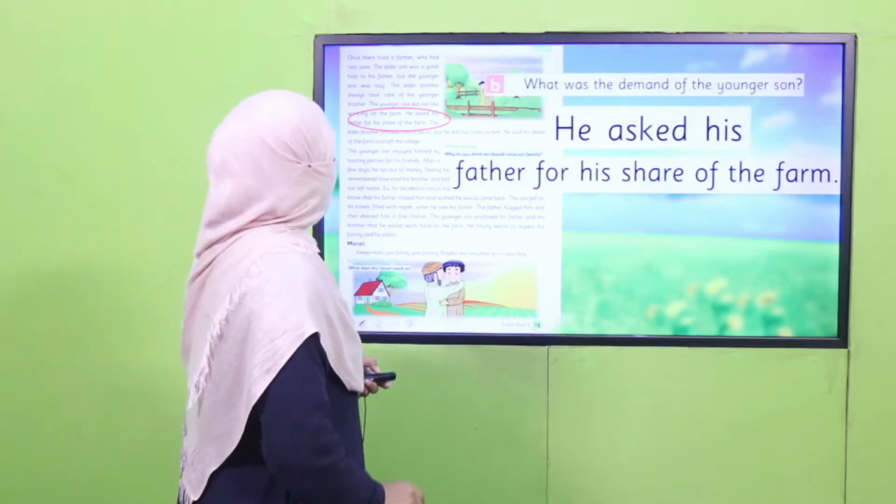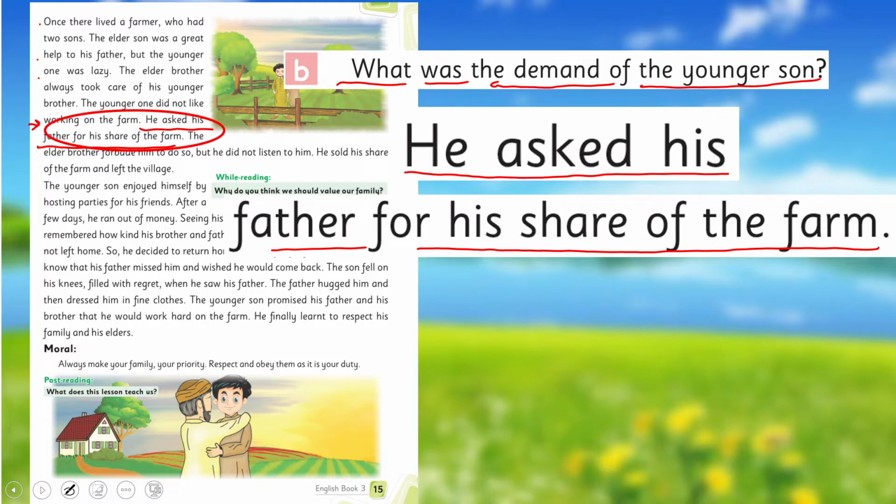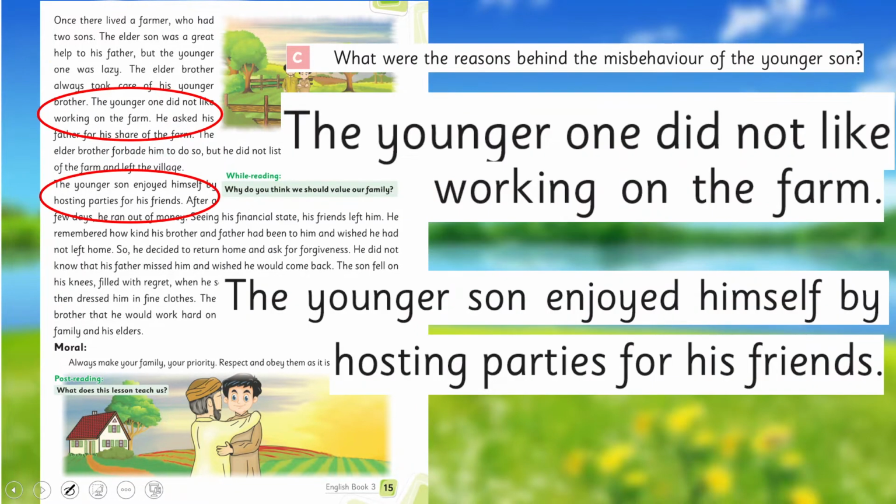All right. The second question is, what was the demand of the younger son? What was his demand? Again, in first paragraph, it's here. 1, 2, 3, 4, 5, 6, 7th line. What was his demand? He asked his father for his share of the farm. So you will mark this answer of question number 2. All right, next is question 3.